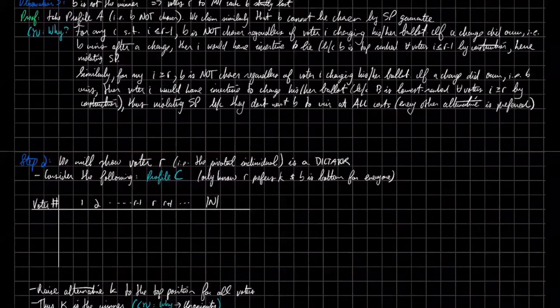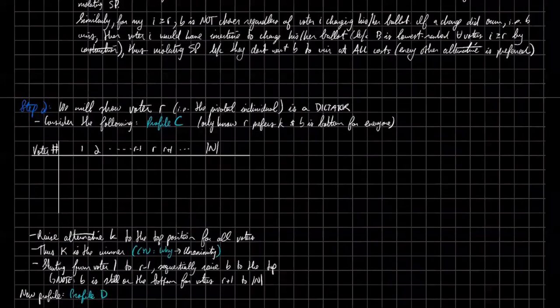All right, now we proceed to step 2. We made it. There's only, I believe, 4 steps in this proof, so this is going to be a hefty one. So we're going to show that voter R, i.e. the pivotal individual, is a dictator. So we're going to show that no matter what the other people's ballots are, R always gets his top ranked candidate as the winner of the election.